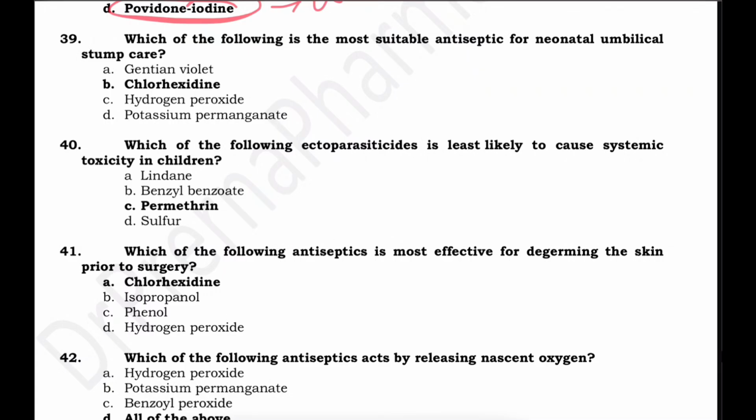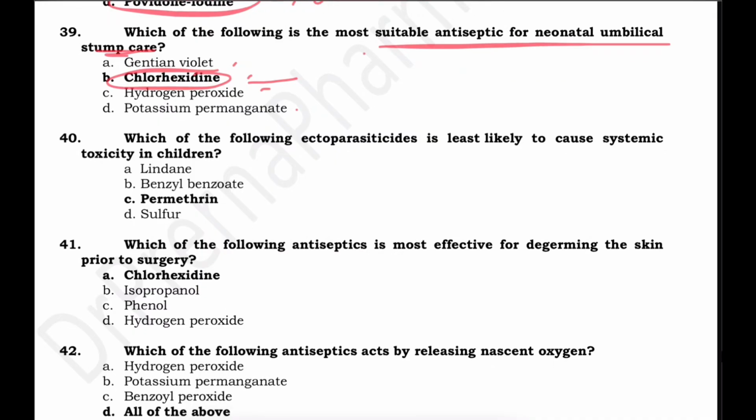Which is the most suitable antiseptic for neonatal umbilical stump care? For neonatal umbilical stump care, the most effective is chlorhexidine. This is widely recommended for the neonatal umbilical stump, and it reduces the neonatal infections and sepsis risk.